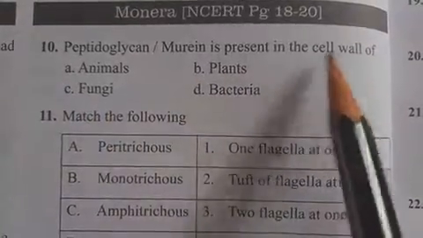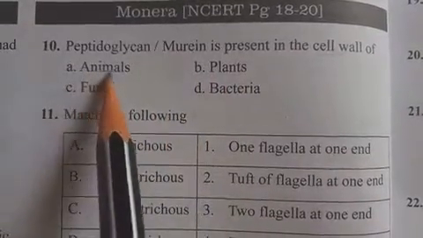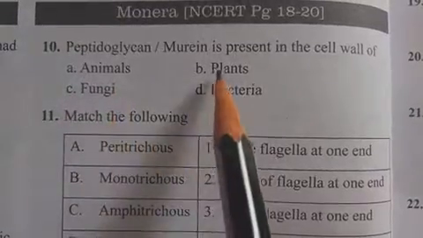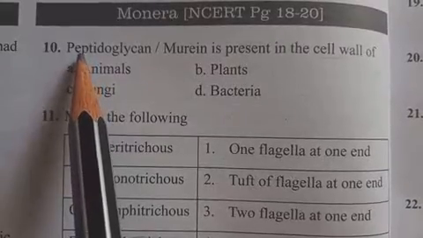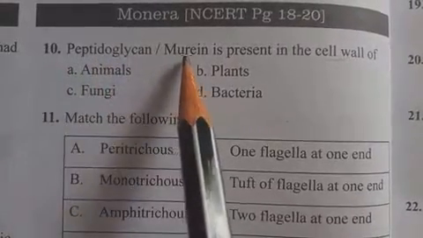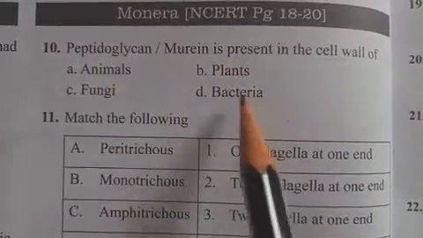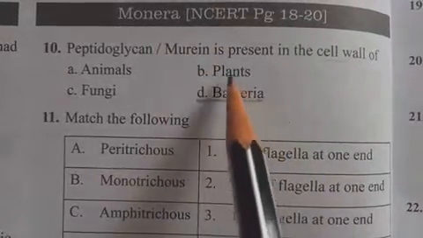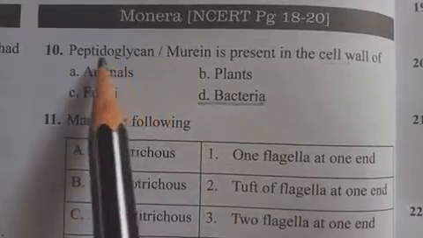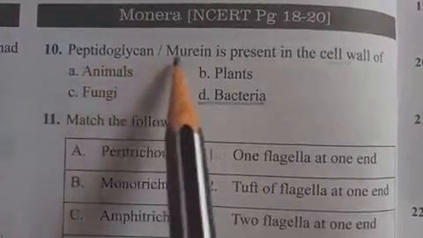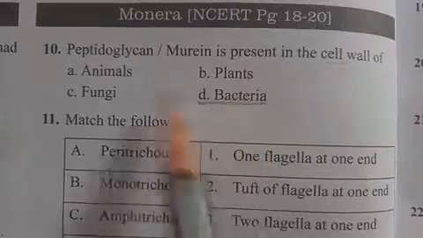Cell wall is found in plants, fungi and bacteria, and is usually absent in animals. The material named peptidoglycan or murein is present in the cell wall of bacteria. Bacterial cell wall contains this tough material, peptidoglycan or murein. So the answer is D, that is bacteria.